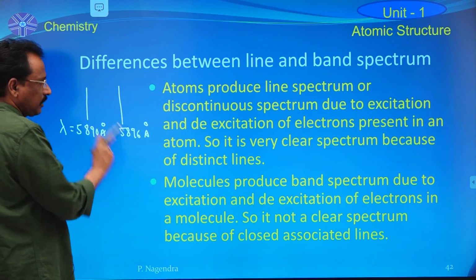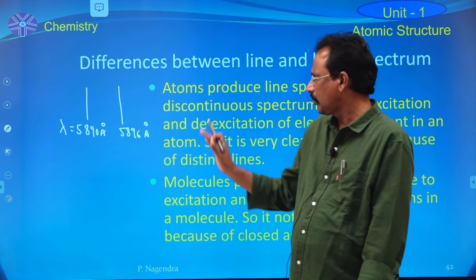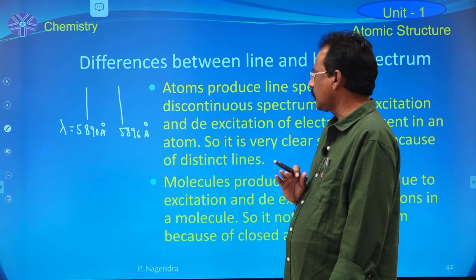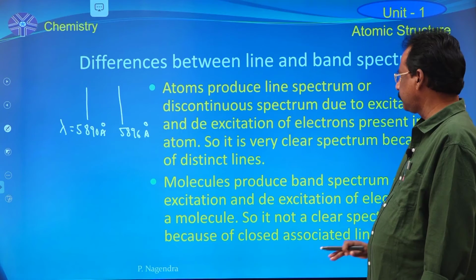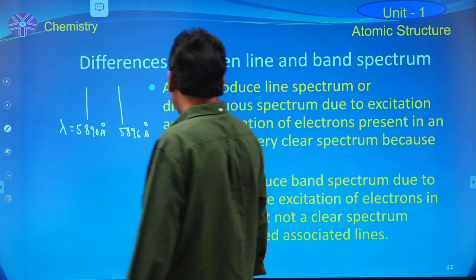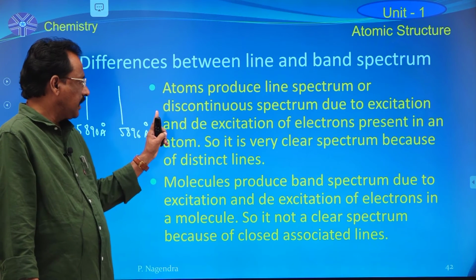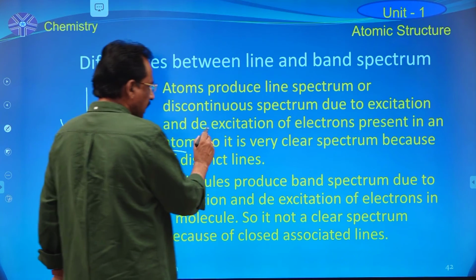It is very clear because a certain gap is present between the two lines, whether they are bright lines or dark lines. So, line spectrum is a very clear spectrum because it is formed by the excitation and de-excitation of the electrons present in an atom.